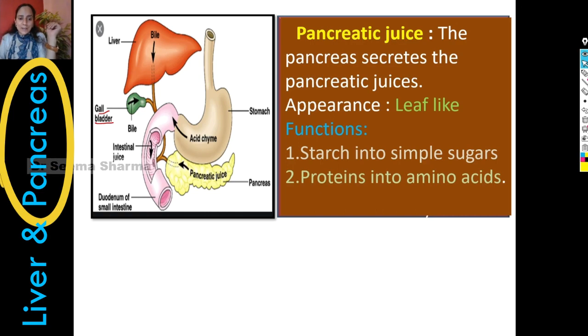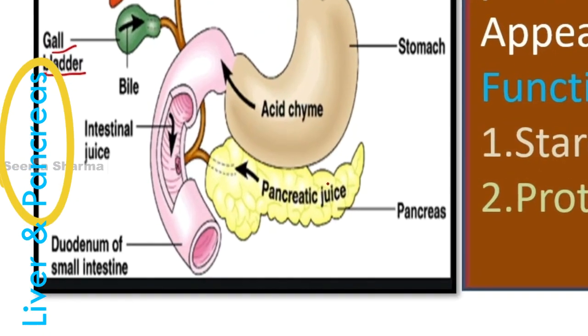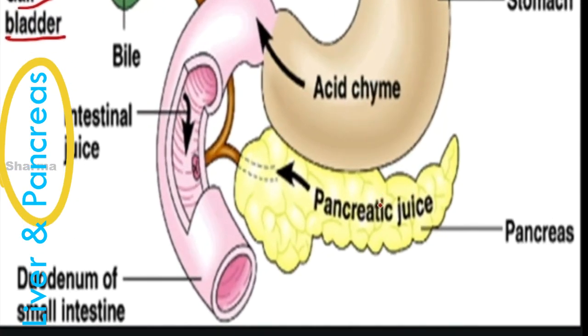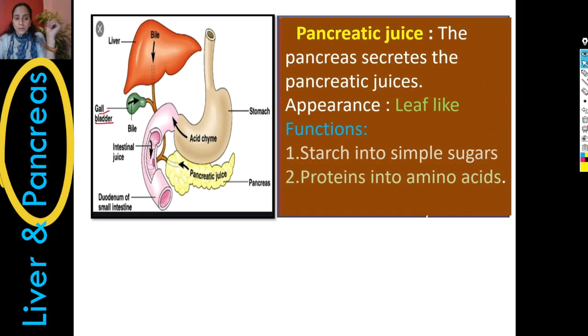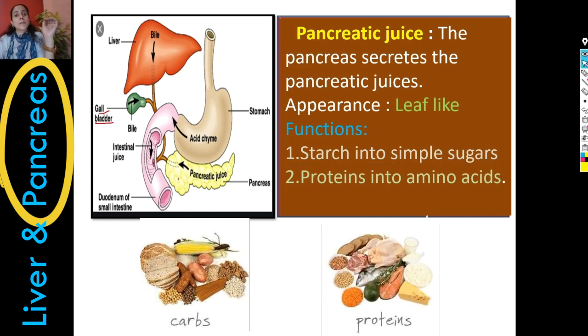Next is the pancreas. So this leaf-like structure which is present beneath our stomach is the pancreas, and it secretes pancreatic juices. And these juices are also poured into the initial part of the small intestine. Now this pancreatic juice helps in the digestion of starch. It converts starch into simple sugar. It converts proteins into amino acids. So this helps in the digestion of carbohydrates as well as in the digestion of proteins.